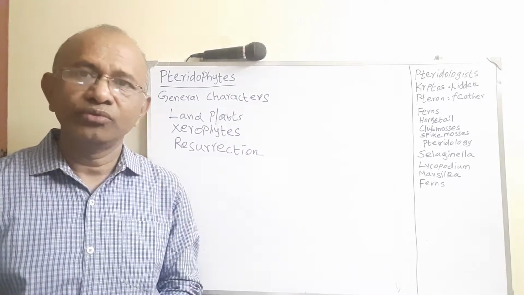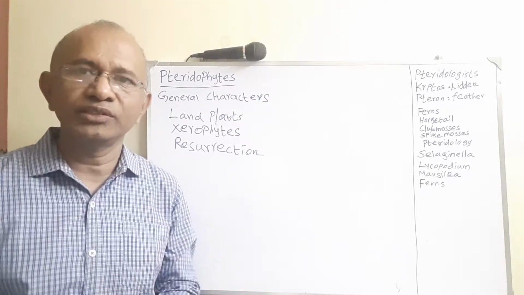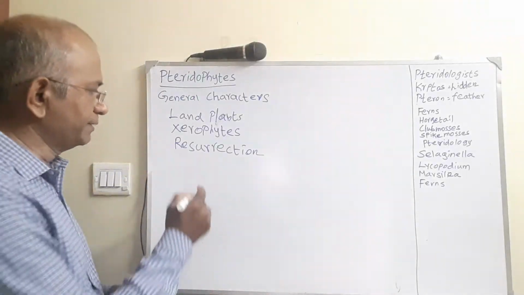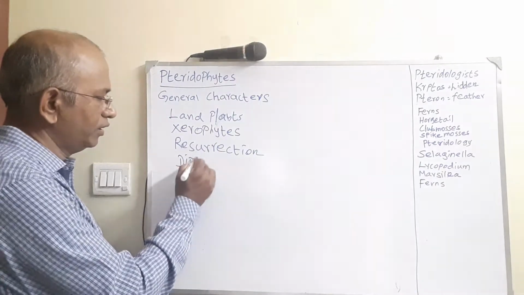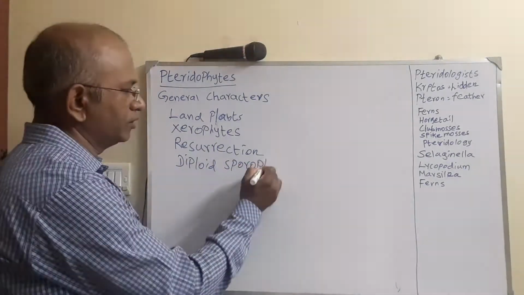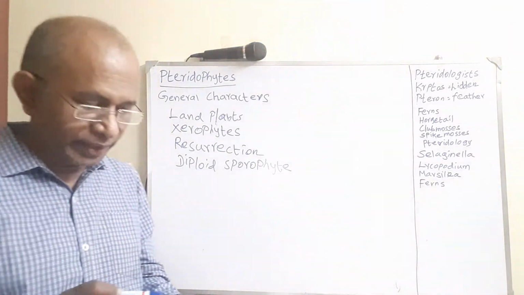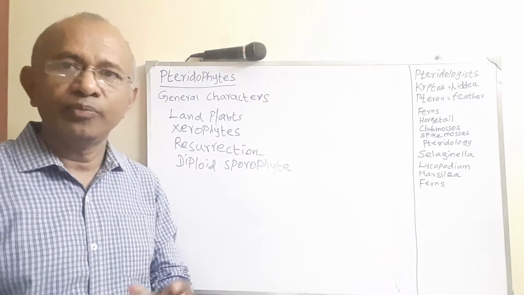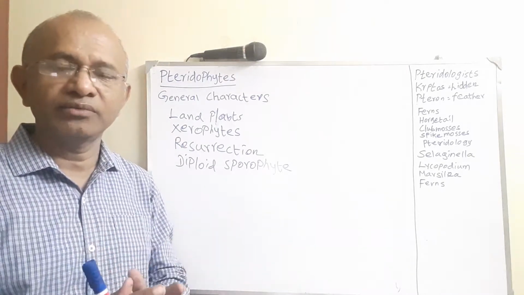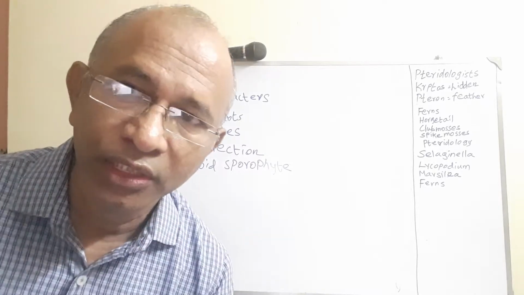The plant body is basically a diploid sporophyte. We know very well what sporophytes are: the part of the plant that produces spores.